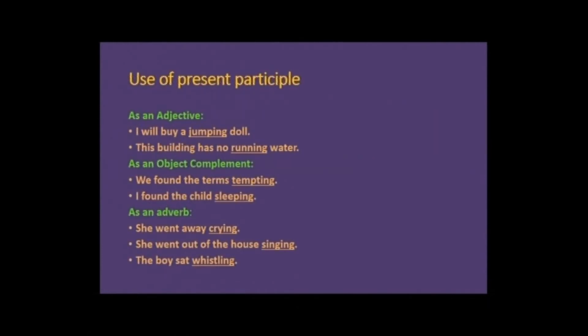Use of present participle. It is used as an adjective, like I'll buy a jumping doll. This building has no running water. As an object complement, like we found the terms tempting. I found the child sleeping. As an adverb, like she went away crying. She went out of the house singing.